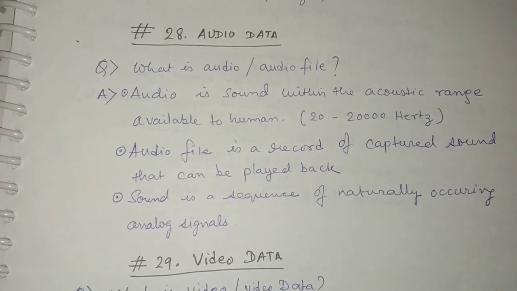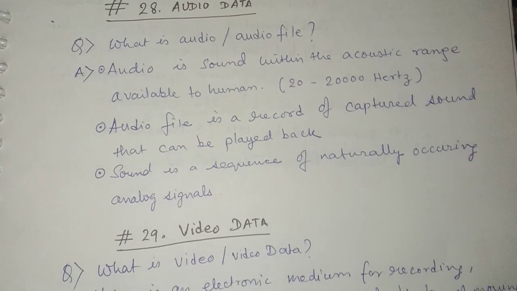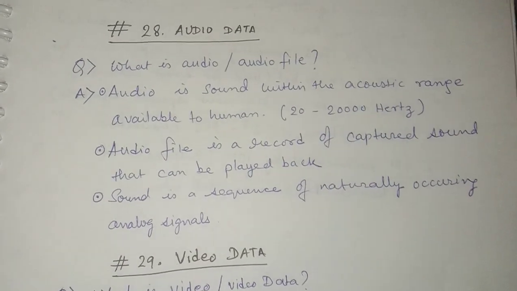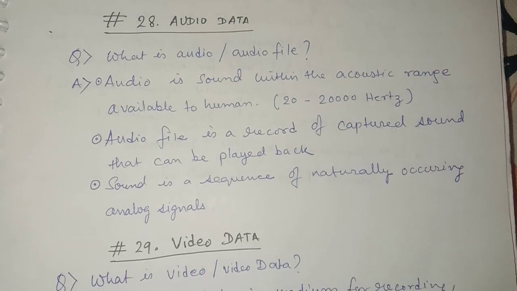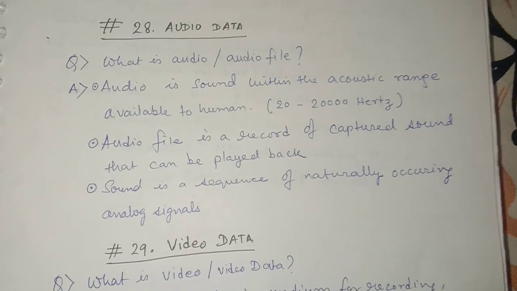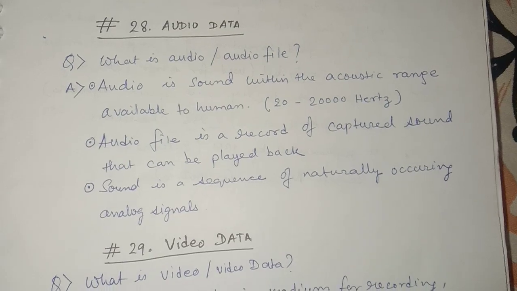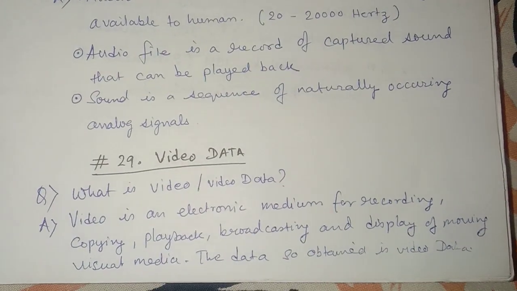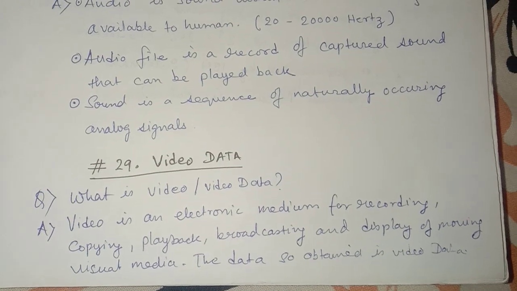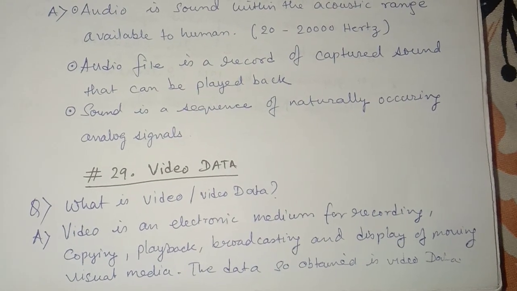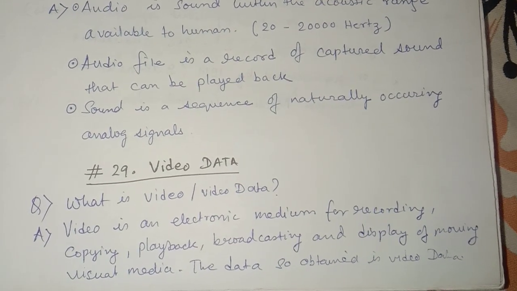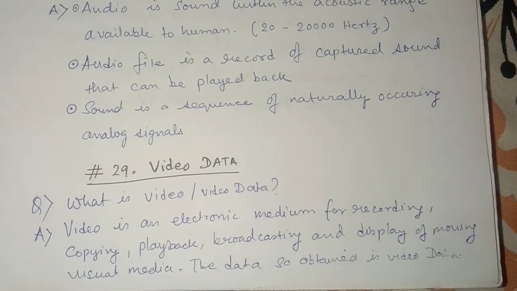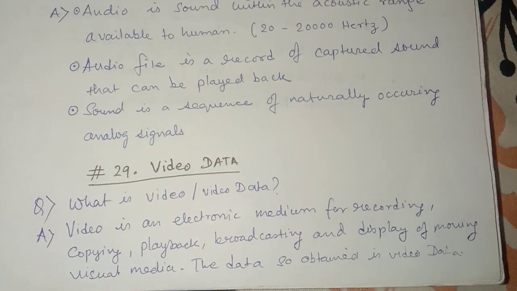So basically, you can consider this audio data as analog data itself, but it has certain patterns. Now coming towards video data. What is video data? Video is an electronic medium for recording, copying, playback, broadcasting, and display of moving visual media. The data obtained is video data.